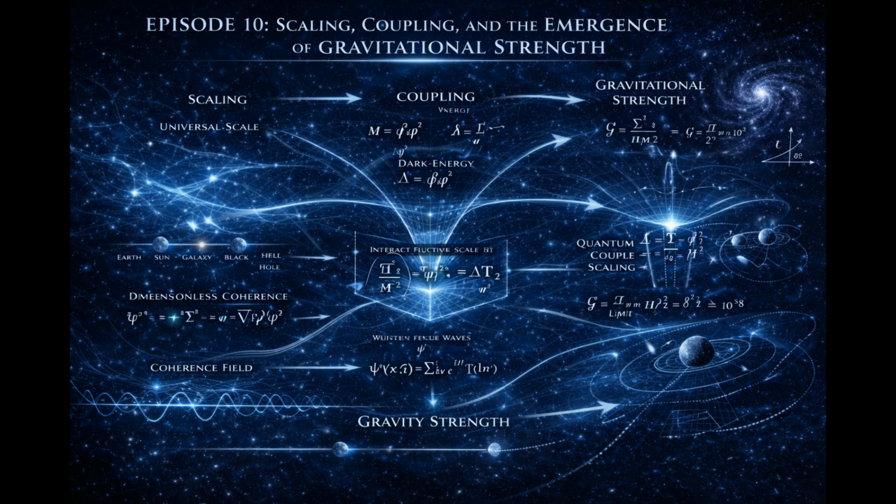In the previous episode, we observed something important. The structure of gravitational dynamics fits inside this framework. But one question remains unresolved. What determines the strength of the coupling? In general relativity, curvature responds to energy density with a specific proportionality. That proportionality defines gravitational strength.